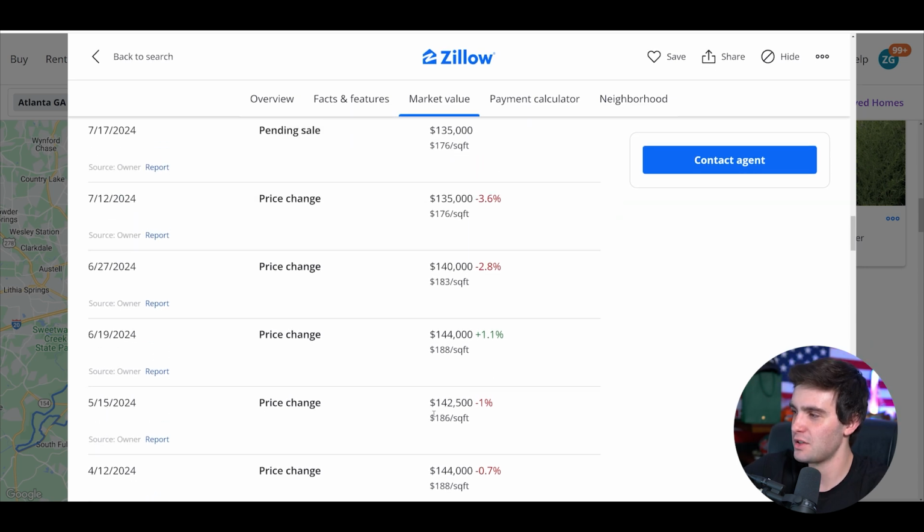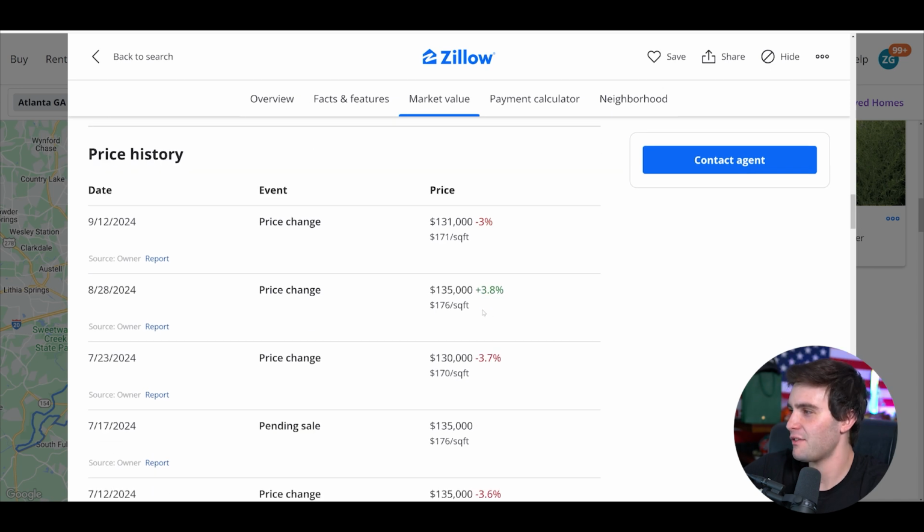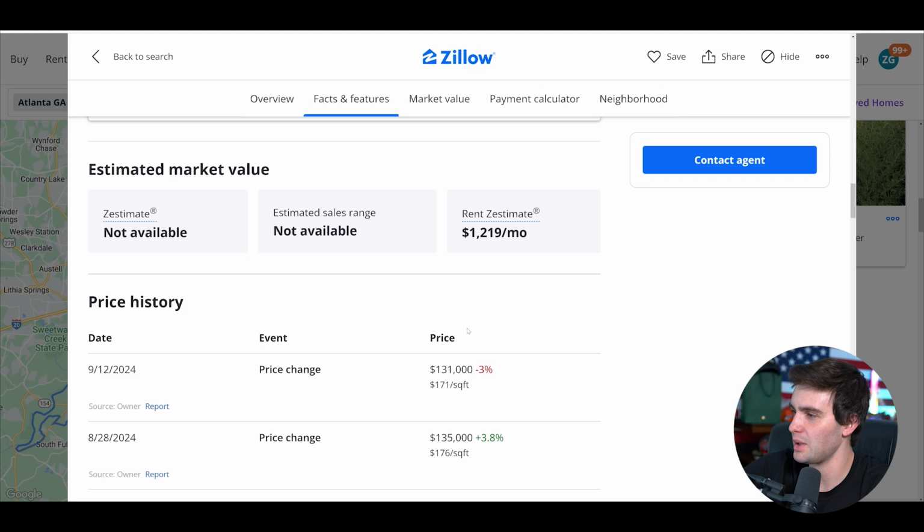$144, $142, now jacked back up to $140. What decision comes from doing $142 to $144, $140, $135, $130, $135? So she jacked it up, or he, from $130, $135 down to $131.